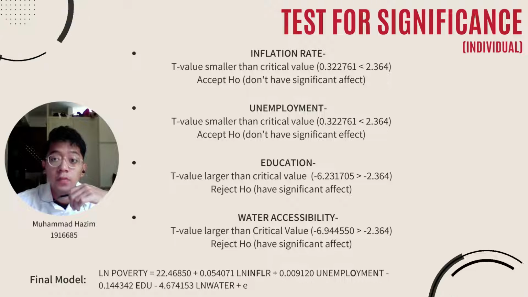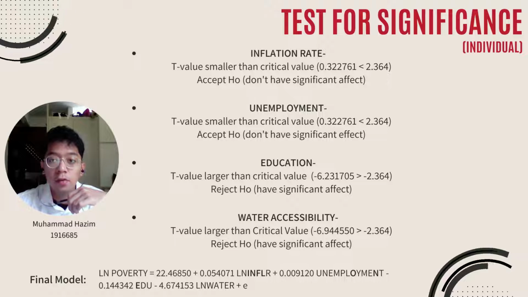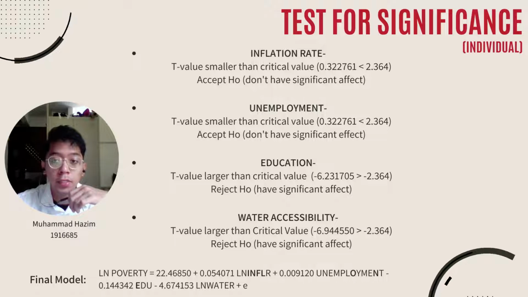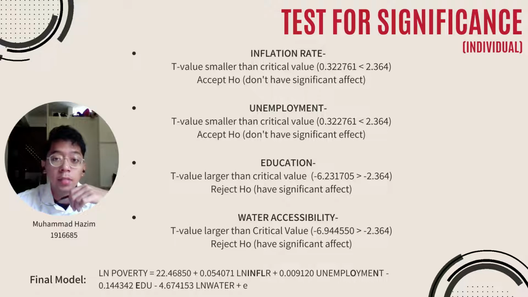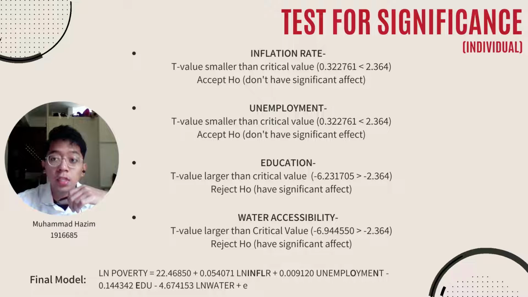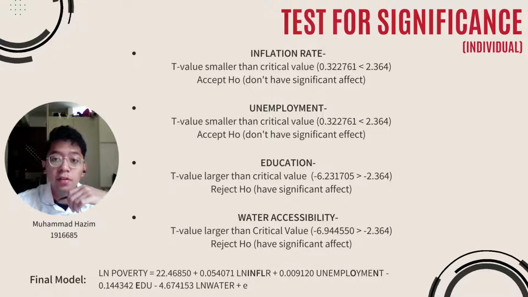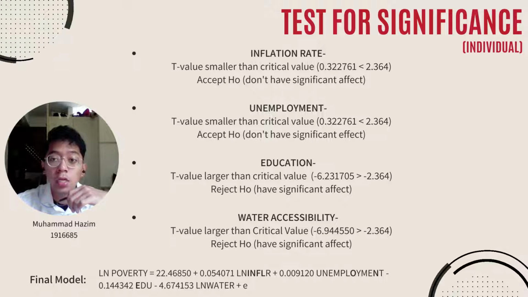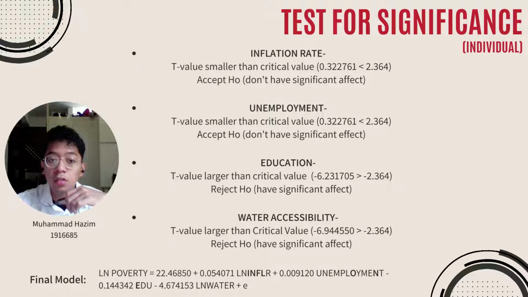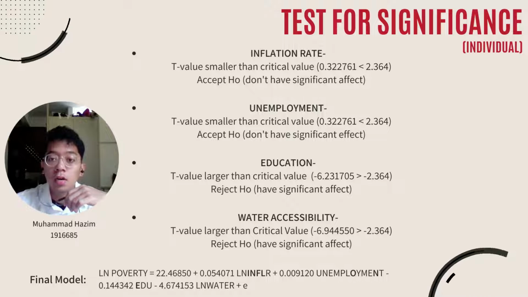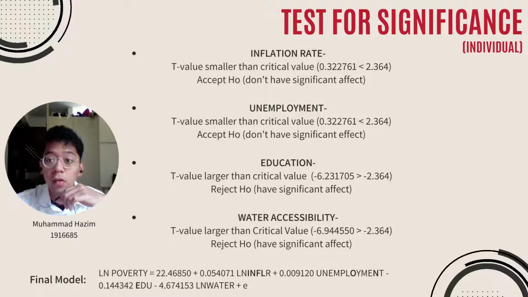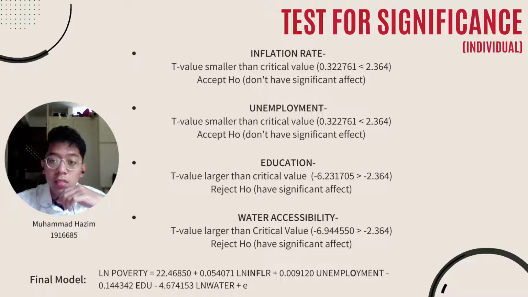For the individual test of significance, we will conduct a t-test for each explanatory variable to test for individual significance with 0.01 level of significance. From the result, we found that inflation does not have a significant effect on poverty because t value is smaller than critical value. Same goes to unemployment, which does not have a significant effect to the poverty because t value is smaller than critical value.